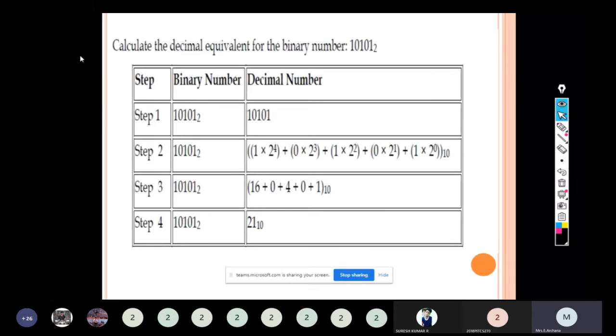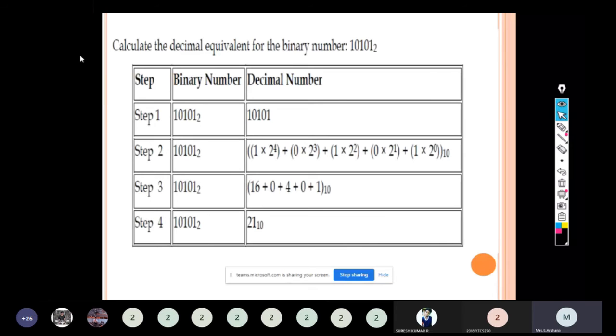10101 to the base 2. We can call it base 2 or radix 2. Base 2, radix 2 specifies that the given number is a binary number. The binary number consists of only 2 values, zeros and ones. Now the question is, for the given binary number, we are going to calculate the decimal value.